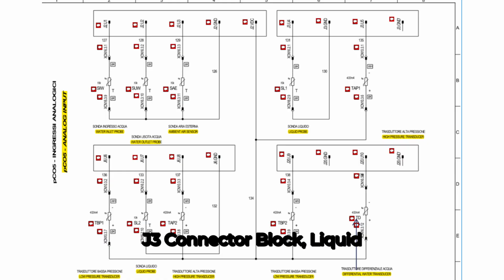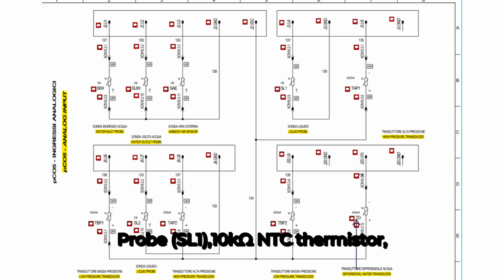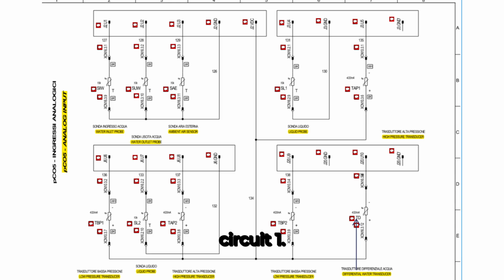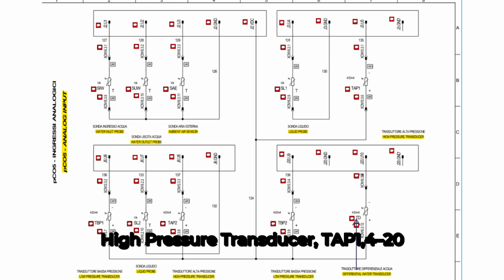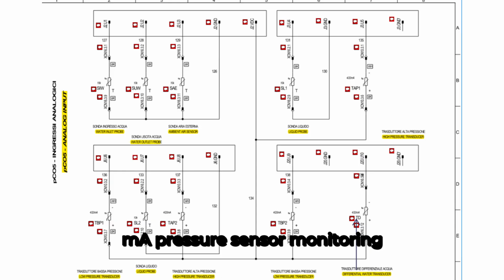At J3 connector block, liquid probe, SL1, 10 kilo NTC thermistor, used to monitor refrigerant liquid line temperature at circuit 1. High pressure transducer, 4 to 20 mA pressure sensor monitoring high pressure side reading of the refrigerant circuit.